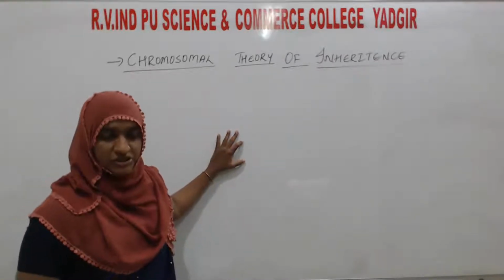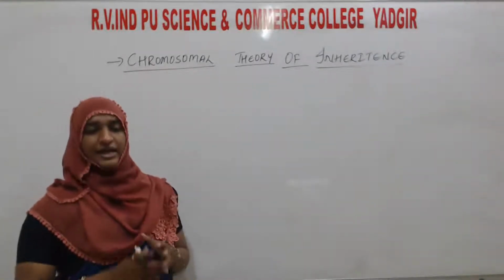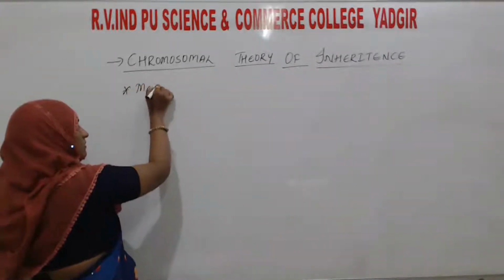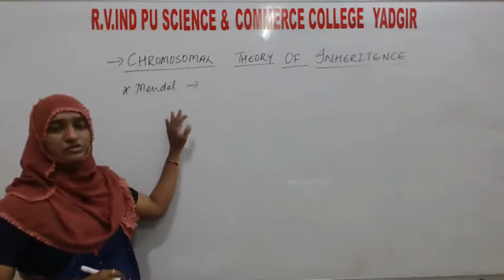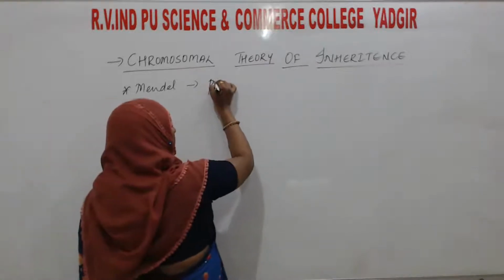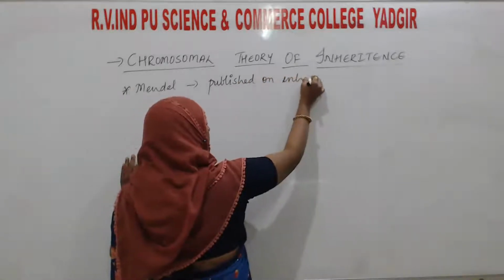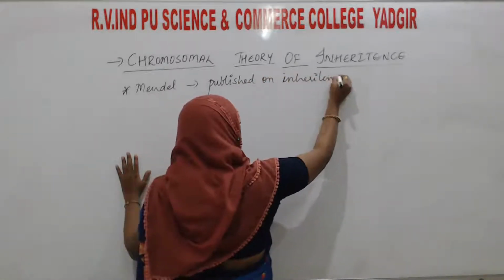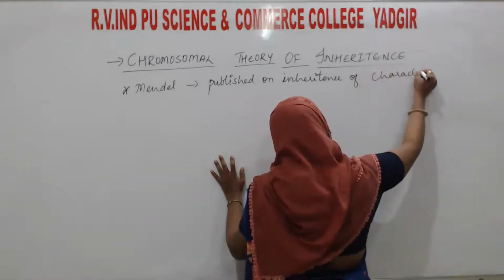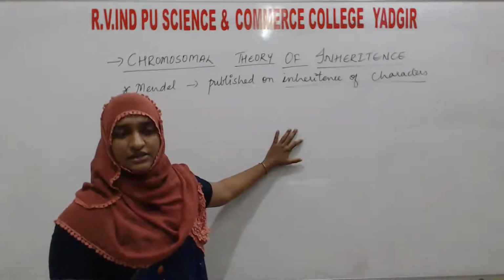Mendel published his work on the inheritance of characters, how the characters are going to transmit from one generation to another generation.